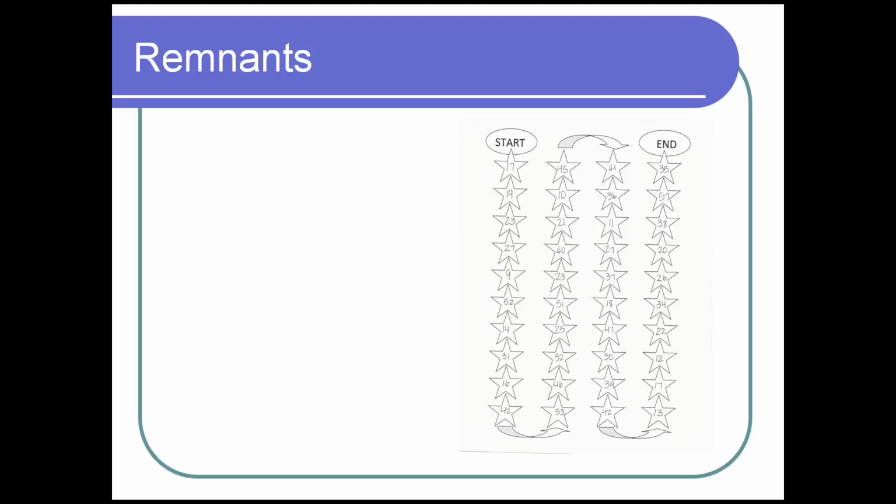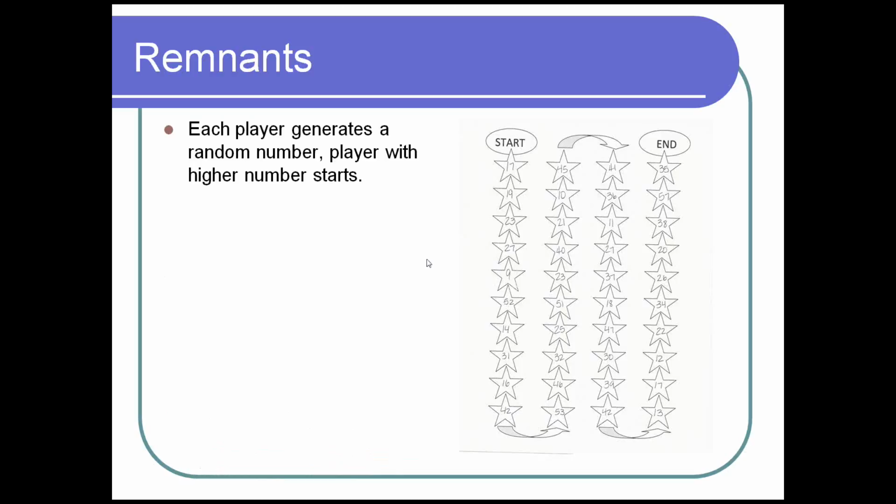So your kids know that their card is specifically for them, and it's based on their needs. Maybe you have kids for whom this is only 1 to 10. Maybe you have kids for whom this is not any prime numbers. Maybe you have kids for whom this is all prime numbers. You'll see what I mean in a minute. So here's the way you do it. Each player generates a random number. The player with the highest number starts first. For this game, I usually use 1 to 9, but it's up to you.